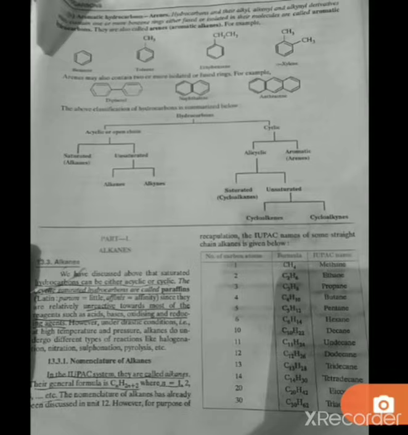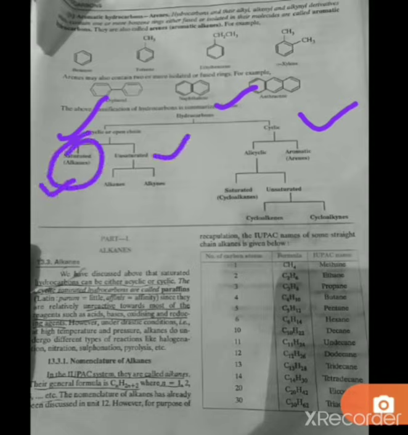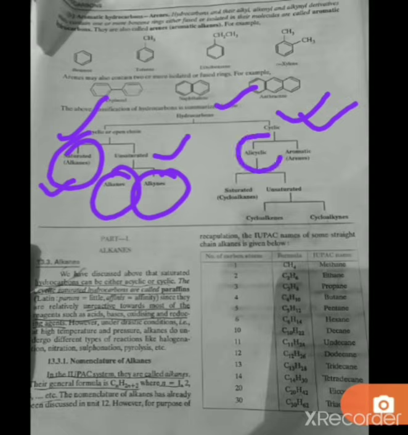So broadly we have discussed that hydrocarbons are classified into two: one is acyclic or open chain, second is cyclic. Acyclic hydrocarbons are further divided into saturated, that is alkanes, and unsaturated, that is alkenes and alkynes. Cyclic hydrocarbons may be alicyclic, which resemble aliphatic, or aromatic. Alicyclic are further saturated and unsaturated.